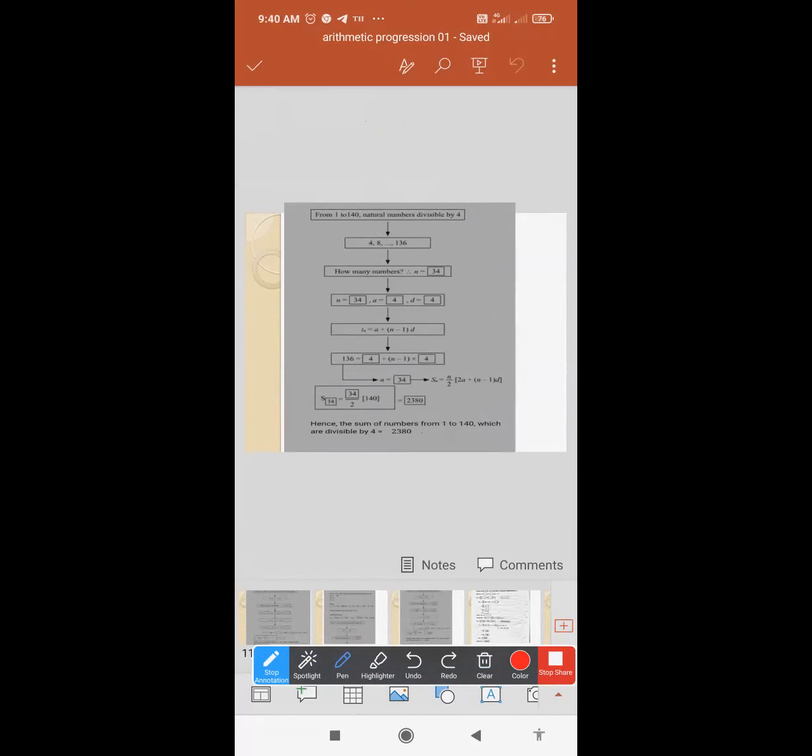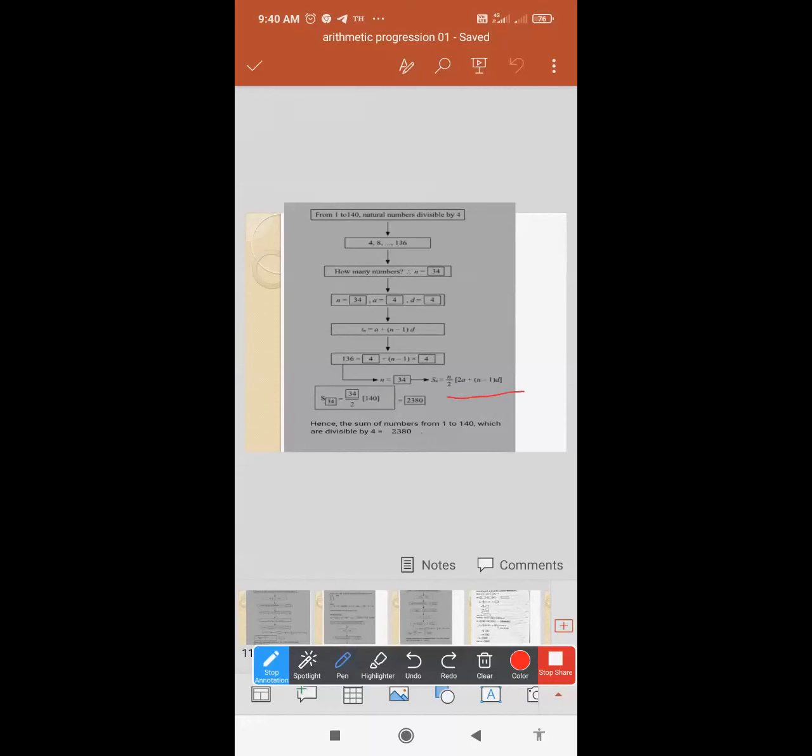Tn की value कितना है? You can't take 140. From 1 to 140. It is given from 1 to 140. बट आप 140 नहीं ले सकते बिकॉज ऑल मस्ट बी डिविजिबल बाय 4. So I have taken 136. 4 5s are 20. You can take it. So it is given 136. A का वैल्यू 4 है, n minus 1. D कॉमन डिफरेंस कितना है? 4. कॉमन डिफरेंस 4. Just solve it properly. That is n का वैल्यू, what you get the n value? N value is 34.